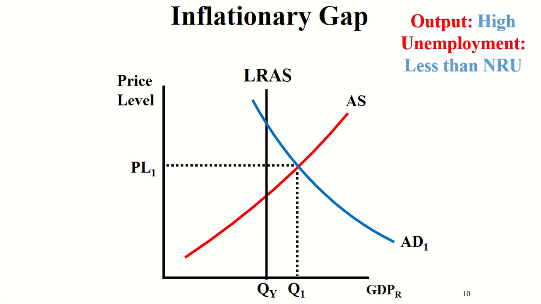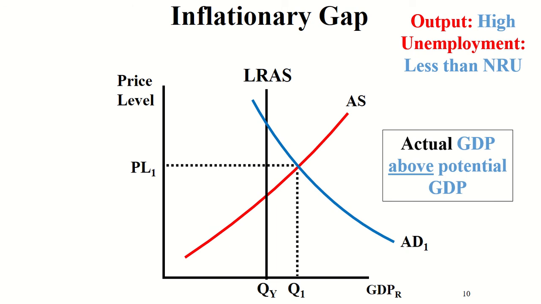So output is high, GDP is high, and unemployment is less than the natural rate of unemployment, meaning we have very low unemployment and very high output. So our actual GDP is above potential GDP.